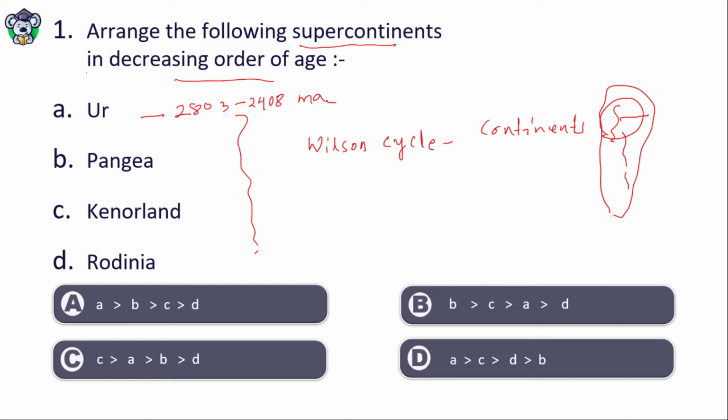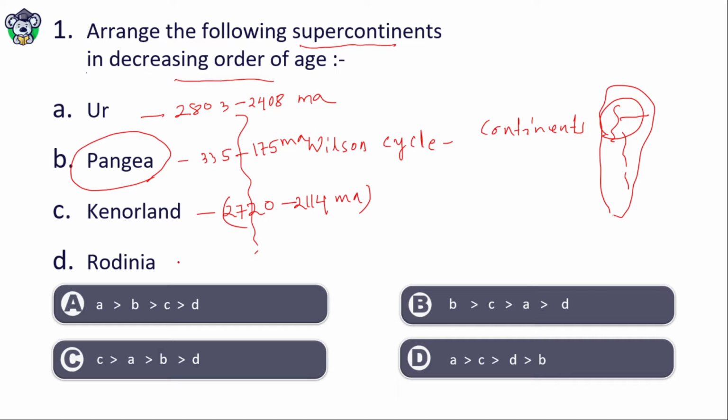Similarly, Pangea formed during 335 to 175 million years. This is the youngest supercontinent. Kenorland formed during 2720 to 2114 million years ago.